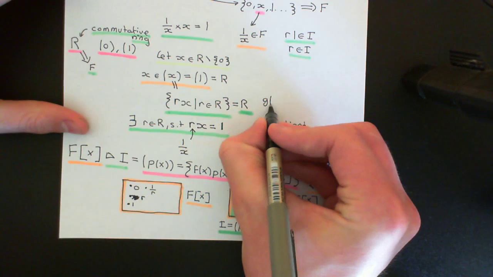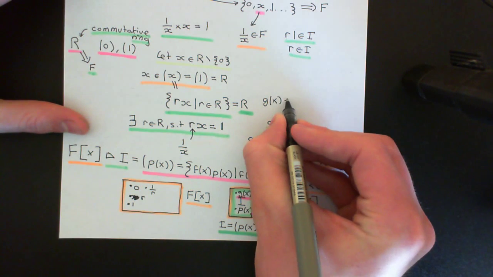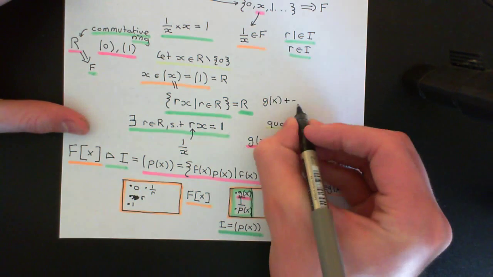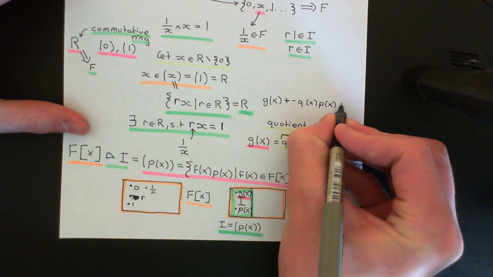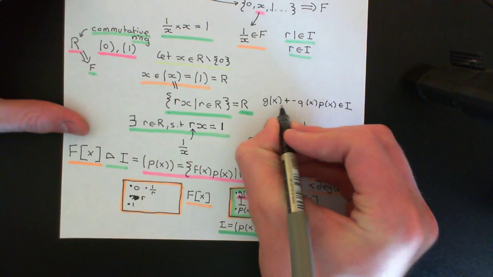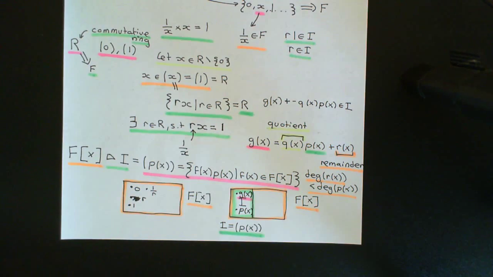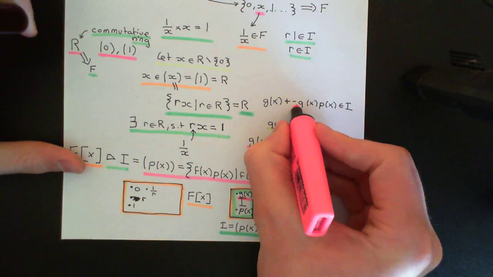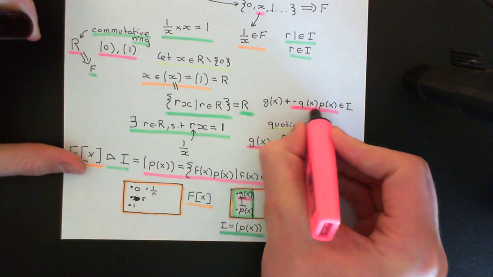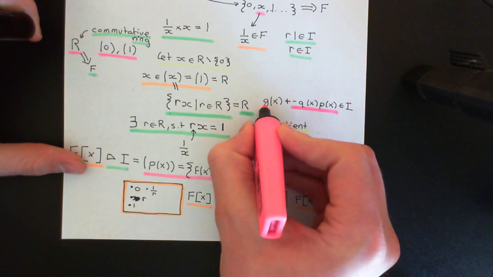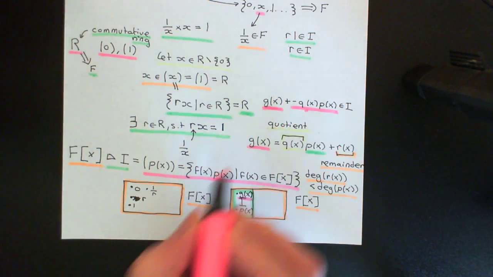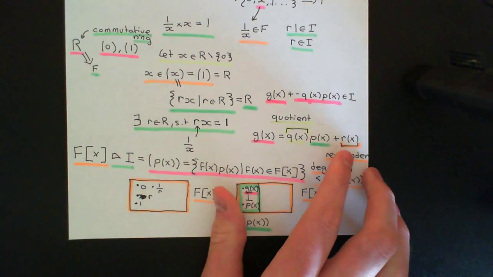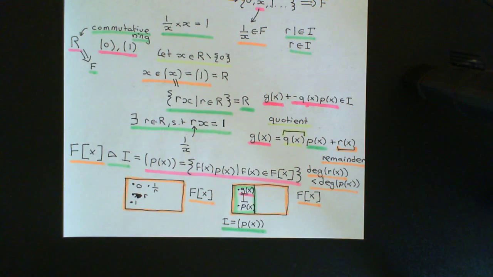So that means that g of x minus, or rather plus, the additive inverse of q of x times p of x is an element of the ideal, because remember, the ideal is an additive subgroup. It's closed under addition. So I have some element of the ideal here. I've got its additive inverse there, and I'm adding that to g of x, another element of the ideal. So whatever this is, it must be in the ideal. But that's equal to this remainder term, r of x here.